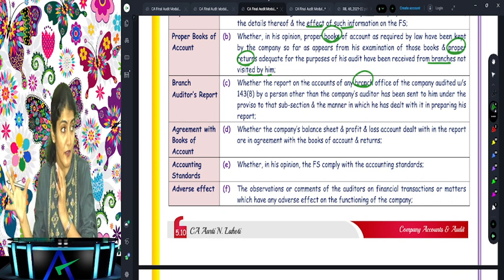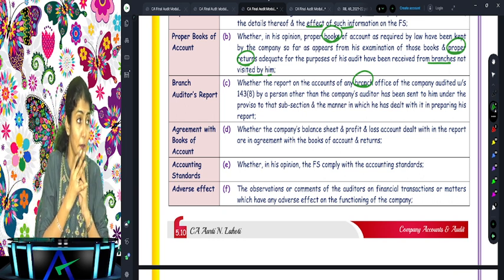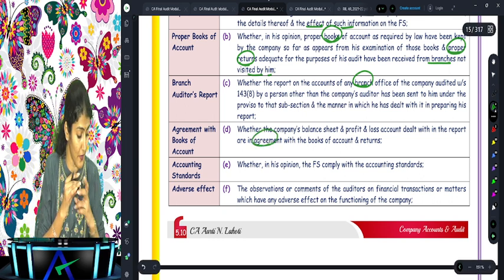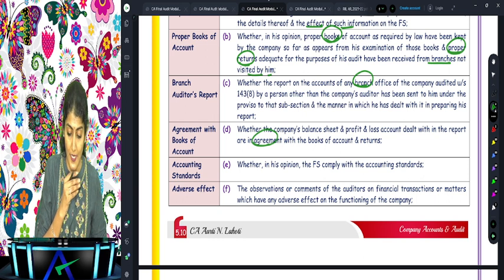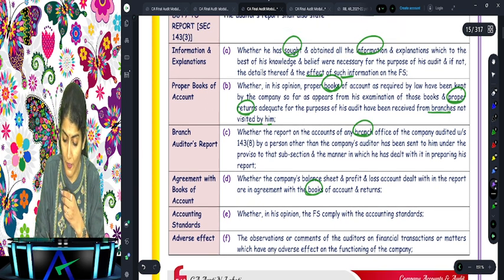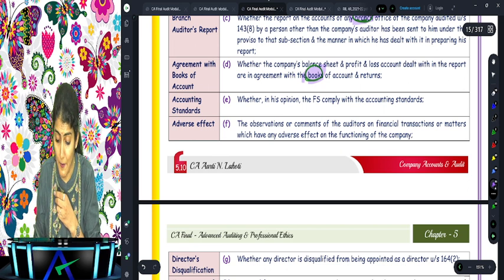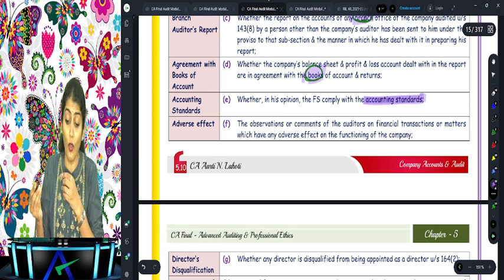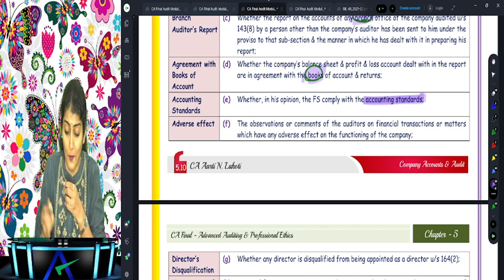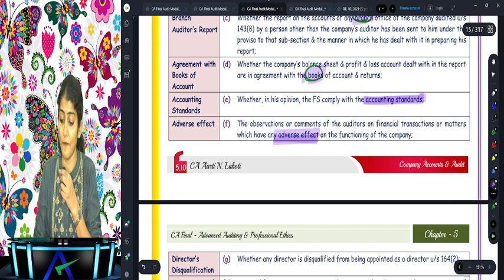So, whether the branch auditors' reports have been forwarded to the company auditor. Next one, whether the balance sheet and profit and loss account are in agreement with the books of account, right? So what did we say? Information, proper books, right? Branch books, right? Then whether the financial statements comply with the AS. Then any observations or comments of the auditor on financial transactions or matters which have an adverse effect on the functioning of the company.